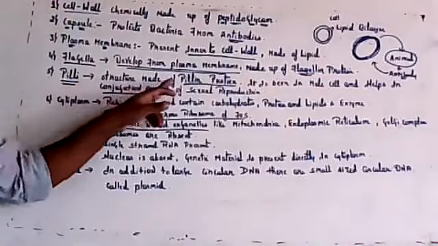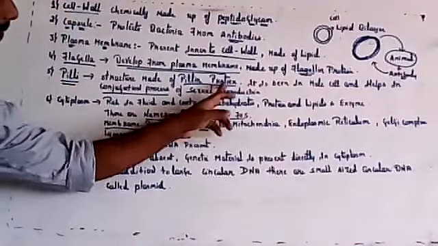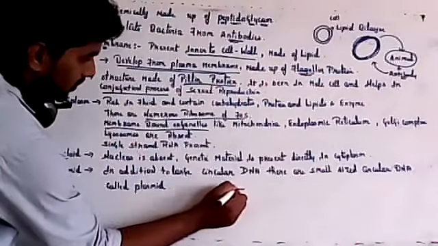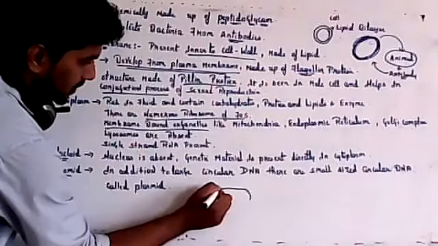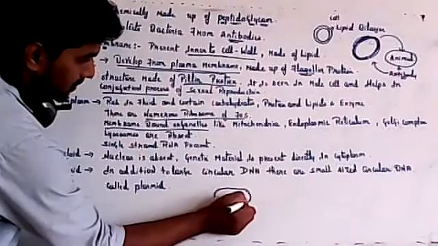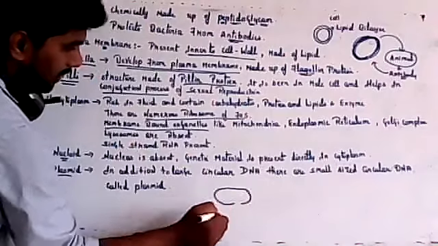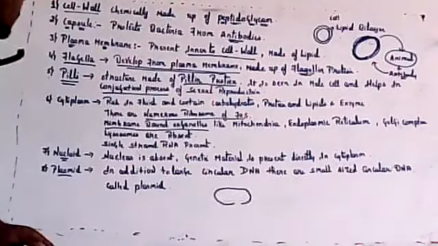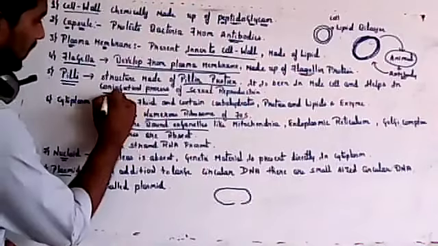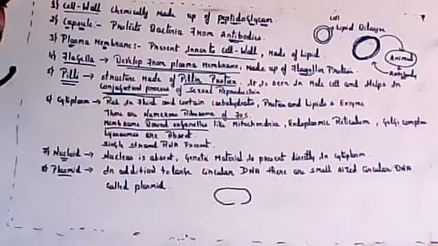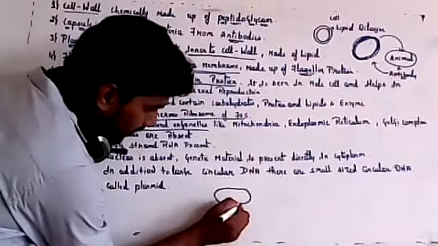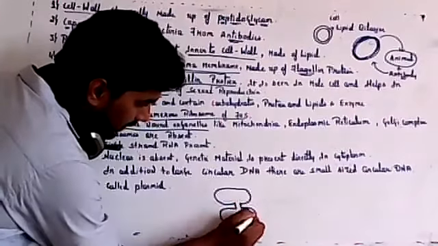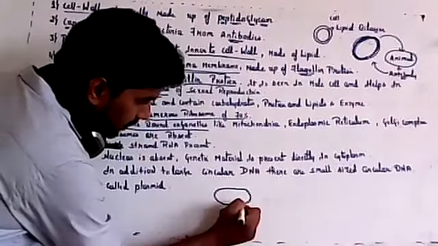Okay, so pili is a structure made up of pilin protein. It is seen in male cells and helps in the conjugation process. Bacteria reproduce by asexual and sexual reproduction. Sexual reproduction will take place by three methods. One of the methods is called the conjugation process. Conjugation is nothing but two bacteria coming in contact with each other. So that is called conjugation.